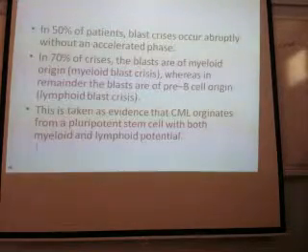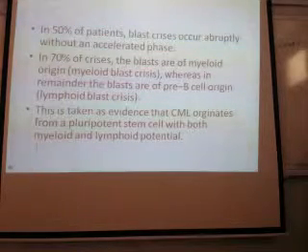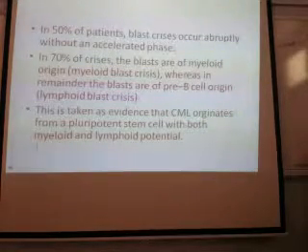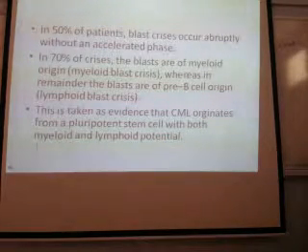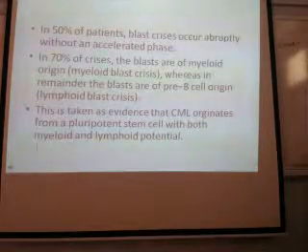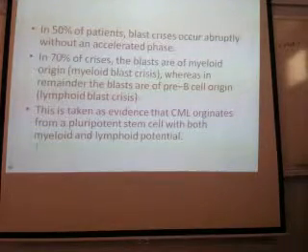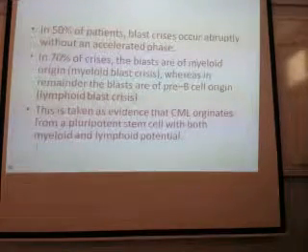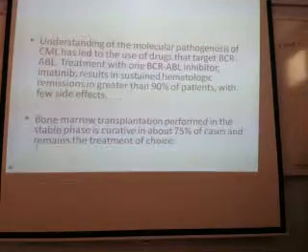In 50% of patients, blast crisis occurs abruptly without any accelerated phase. In 70% of cases, the blasts are of myeloid origin, whereas in the remainder, the blasts can be of lymphoid origin. It is not necessarily only neutrophil; it can be lymphoid also. This is taken as evidence that CML originates from pluripotent stem cells with both myeloid and lymphoid potential. So this is just for your information.